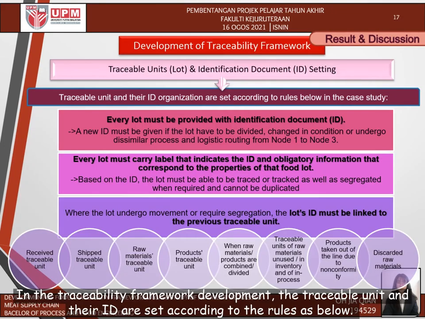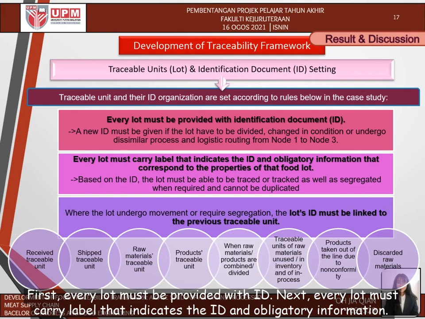In the traceability framework development, the traceable unit and their ID are set according to the rules as below. First, every lot must be provided with an ID. Next, every lot must carry a label that indicates the ID and obligatory information.